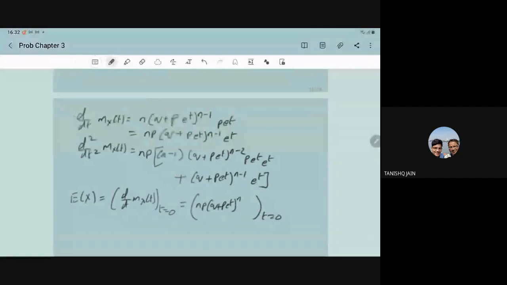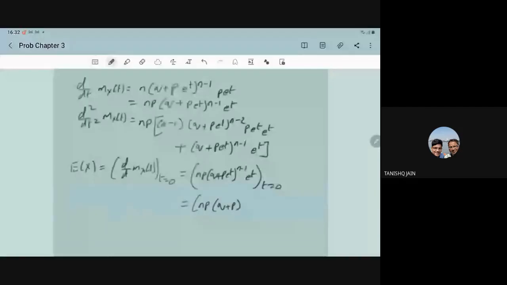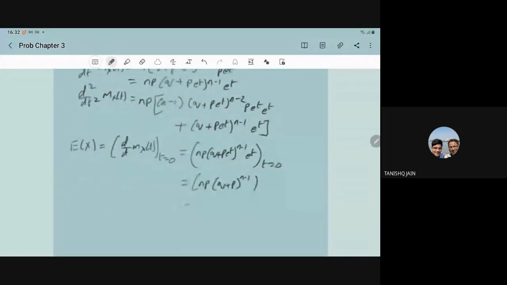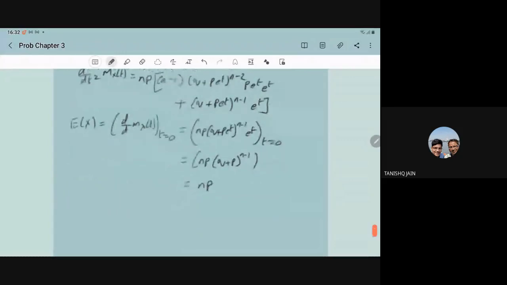It will become n p (q plus p) to power n minus 1, and e to power 0 is 1. And q plus p is 1, and 1 to power n minus 1 is 1. So it will give you np.